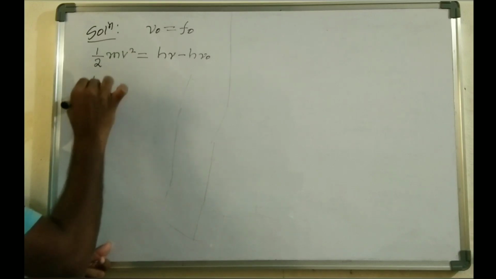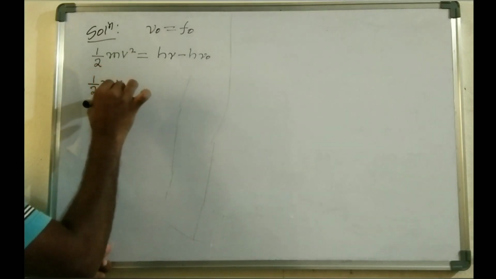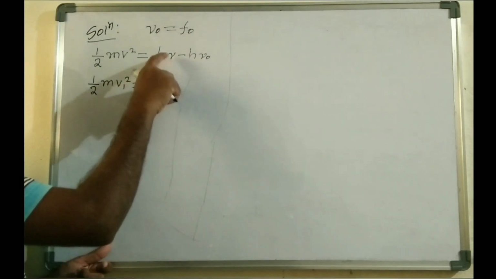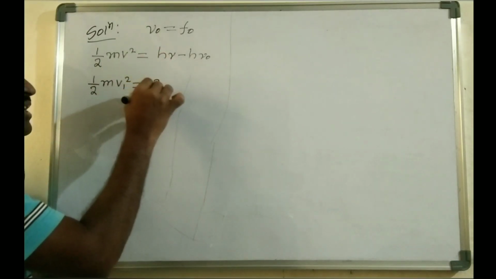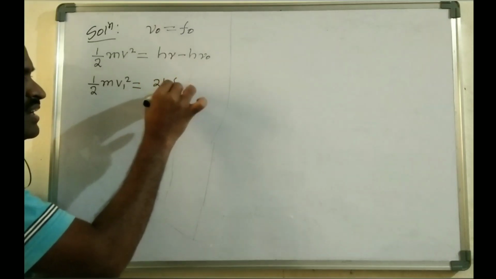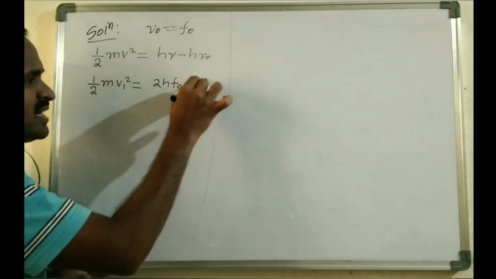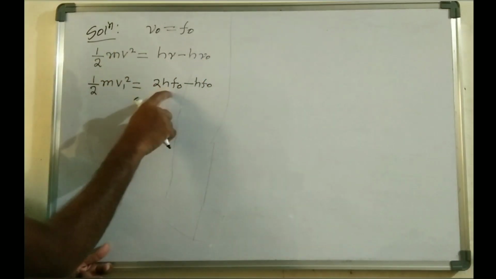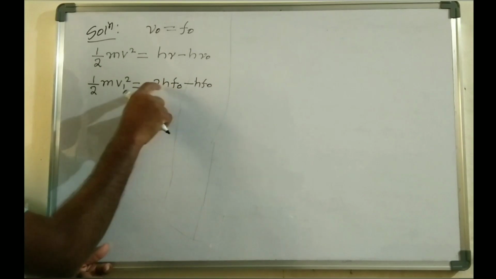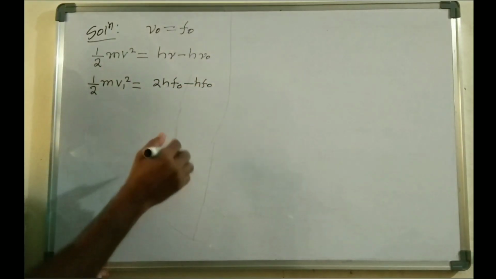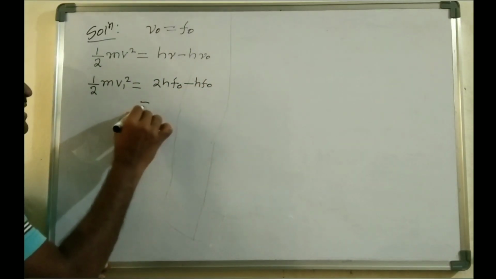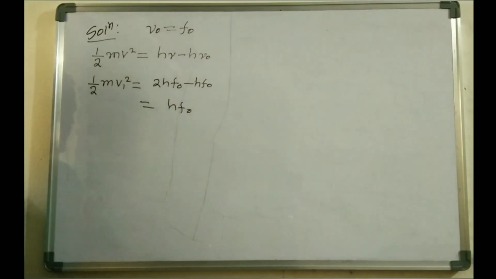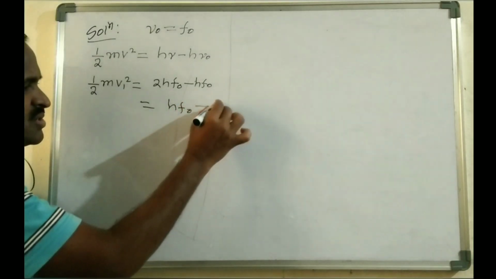In the first case, half m v1 square equals h into 2f naught minus h f naught, since nu is 2f naught. So we get 2h f naught minus h f naught, which is only h f naught. Let us take this as equation 1.